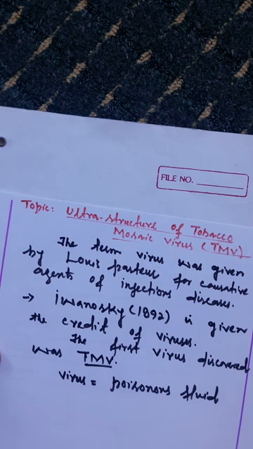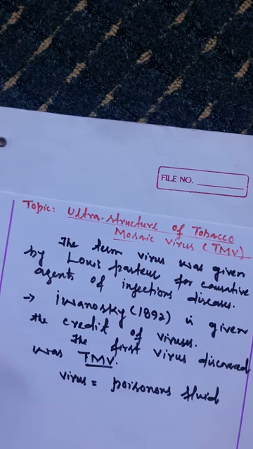Why was the term coined like this? Because it was being diagnosed that tobacco mosaic disease is caused by some infectious living fluid. That infectious living fluid is poisonous, and that is why Louis Pasteur coined the term virus for it.